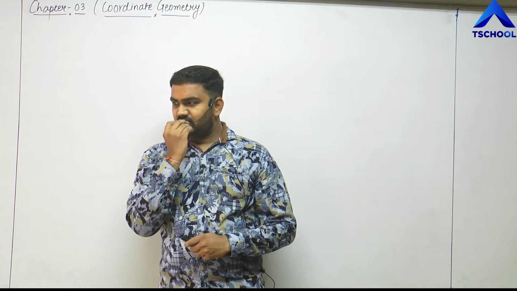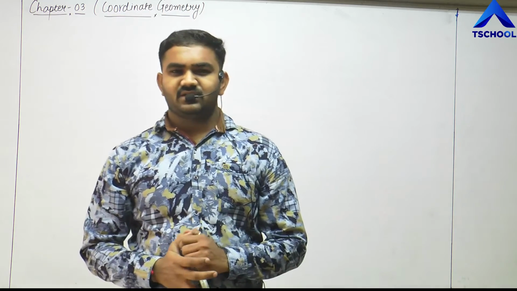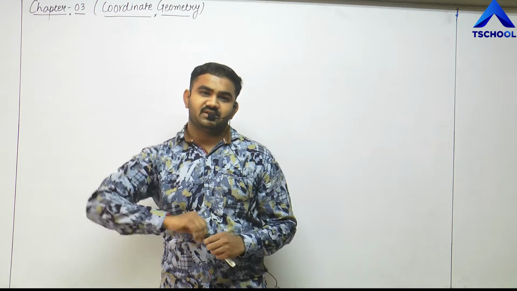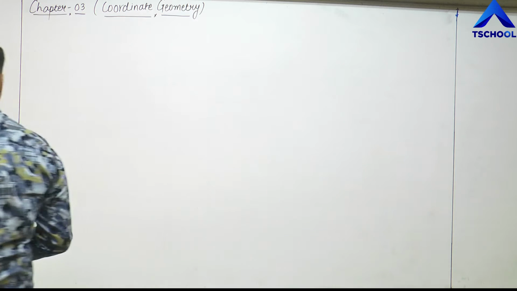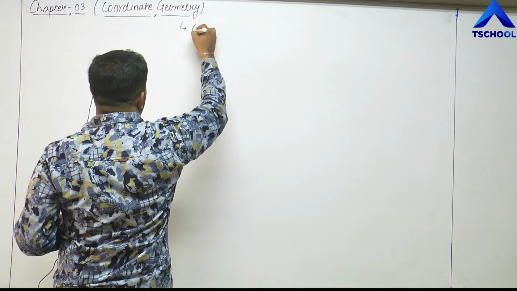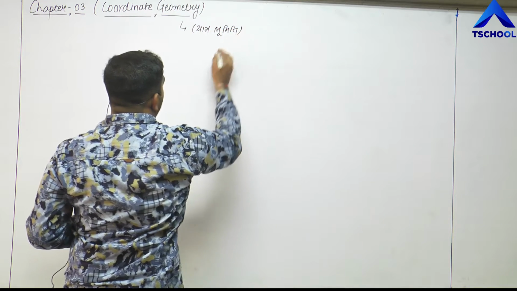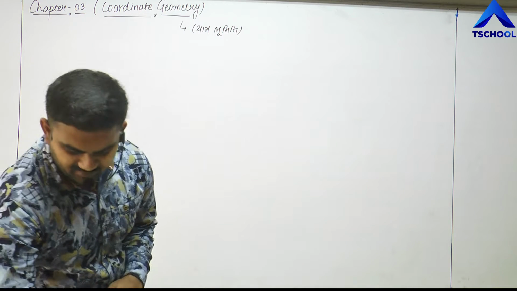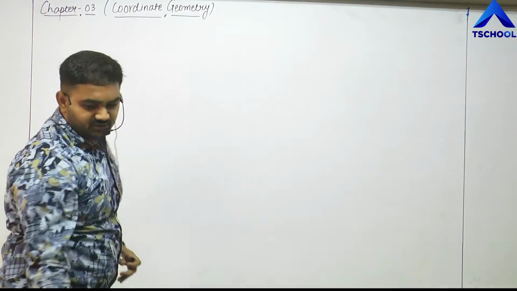Coordinate geometry. The term coordinate geometry, listening to this, it is very simple, and you might also feel that this word is very difficult to understand. What is the meaning of coordinate geometry? In Gujarati, if you might have heard, coordinate geometry is known as Yam Bhumiti. Yam means coordinate, and Bhumiti means geometry. But we are not going to discuss in Gujarati here. Friends, I just told you what it is known as in Gujarati.